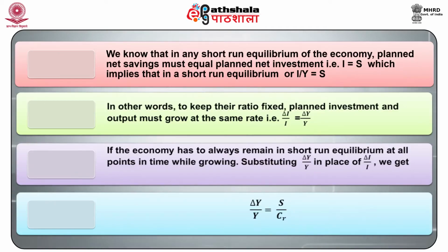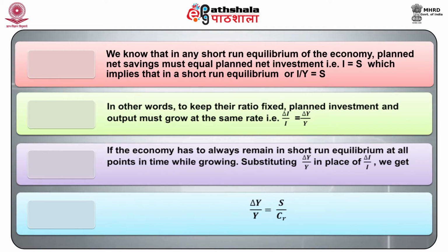We know that in any short-run equilibrium of the economy, planned net savings must equal planned net investment, that is I is equal to S, which implies that in a short-run equilibrium, I is equal to S into Y, or I upon Y is equal to S. In other words, to keep their ratio fixed, planned investment and output must grow at the same rate, that is delta I upon I is equal to delta Y upon Y.